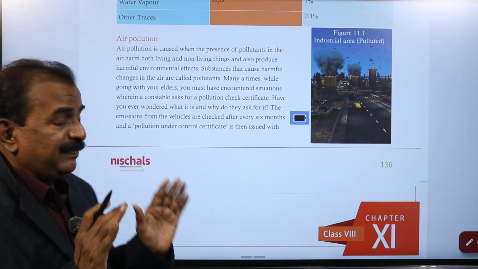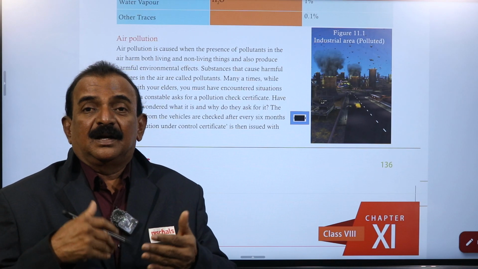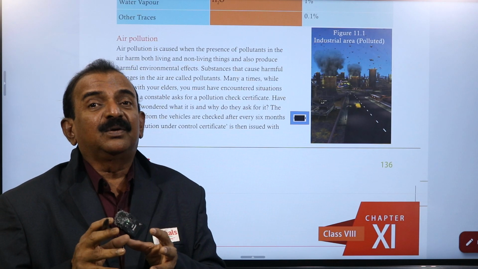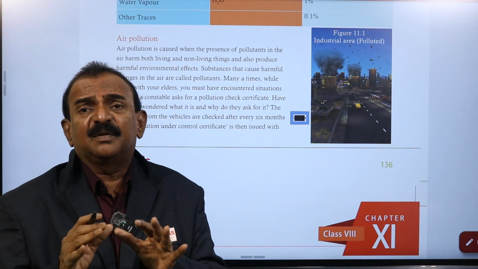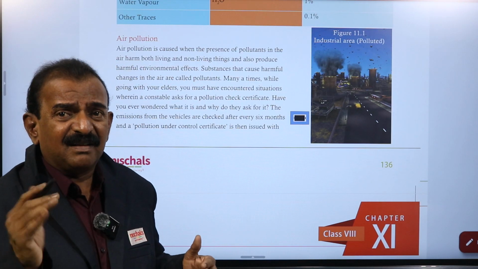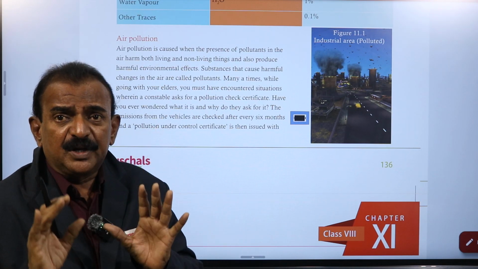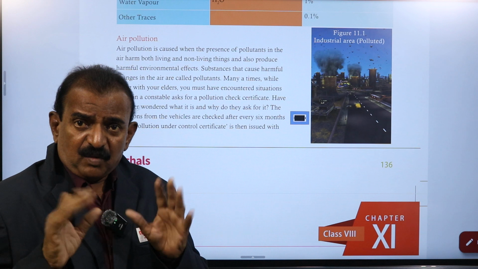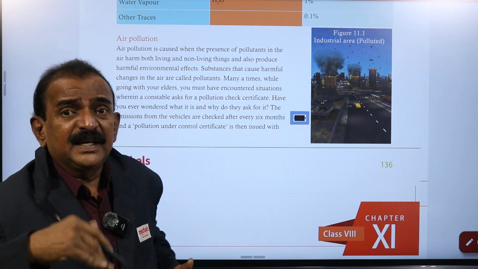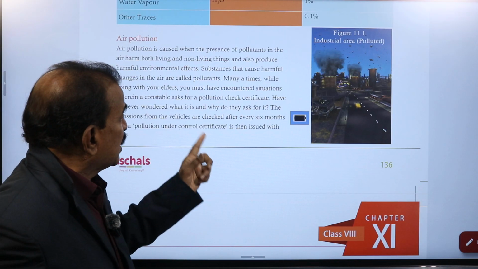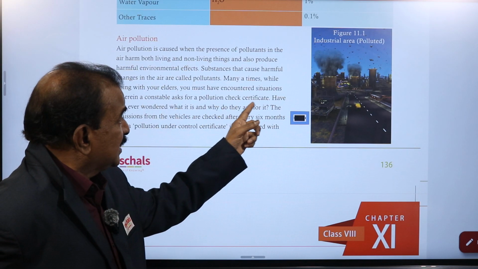So every 6 months we need to examine whether these vehicles are releasing pollutants into the air or not. The release of pollutants into the air should be kept within limits while burning petrol or diesel in the car or motor vehicle. In this way we get the pollution control certificate. So the constable asks for a pollution check certificate.